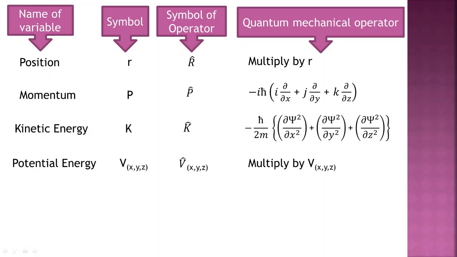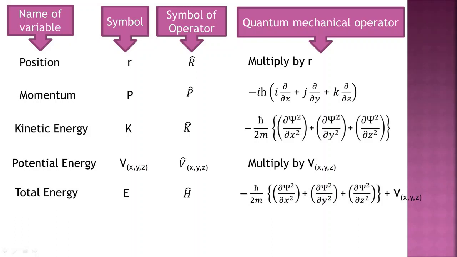Now we can see the next property, the total energy. In classical mechanics, total energy is represented by capital E, and in quantum mechanics it is represented by H cap, which means the total energy operator. It is also called the Hamiltonian operator.